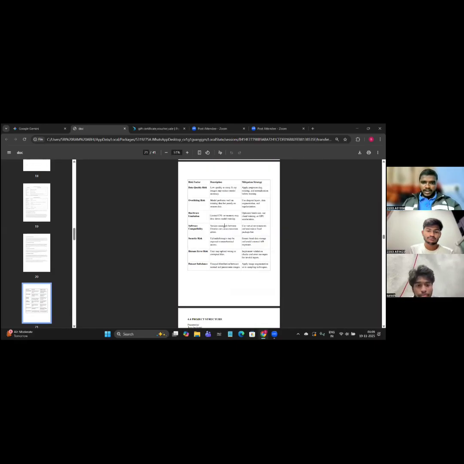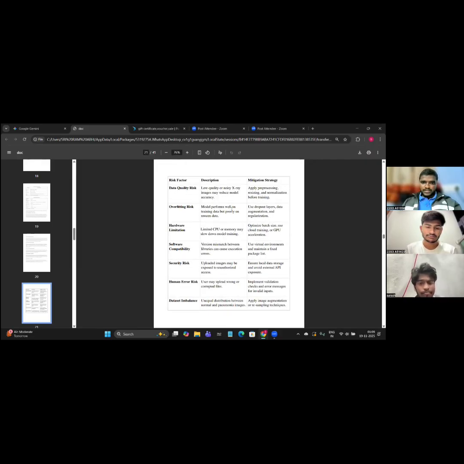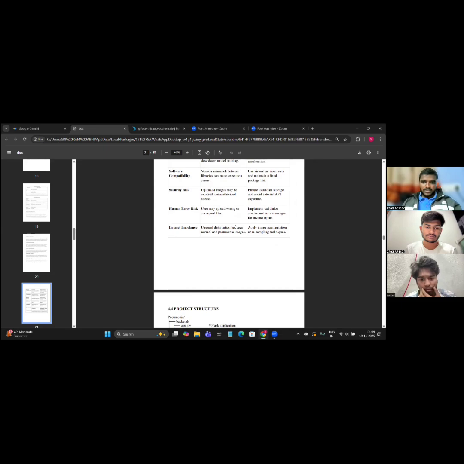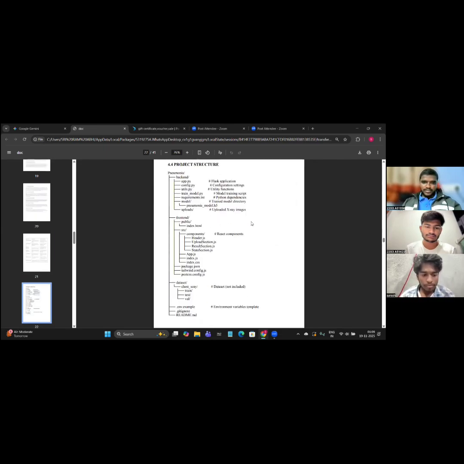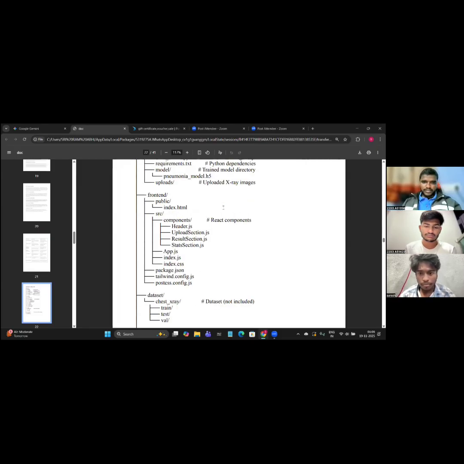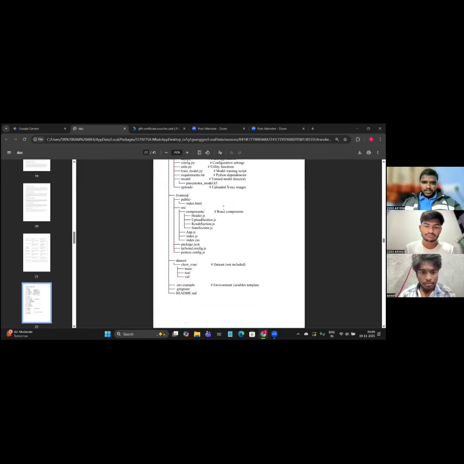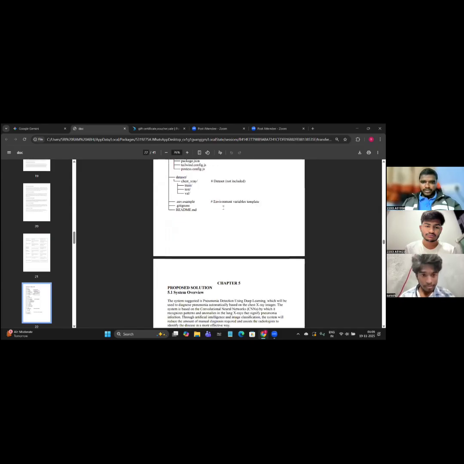Coming to the software and hardware components, as I already said, you can see the comparison between description and mitigation strategy here. So what risks are we facing and what statistics are we observing here. So this is the structure, we can easily observe here how the backend process is going on.